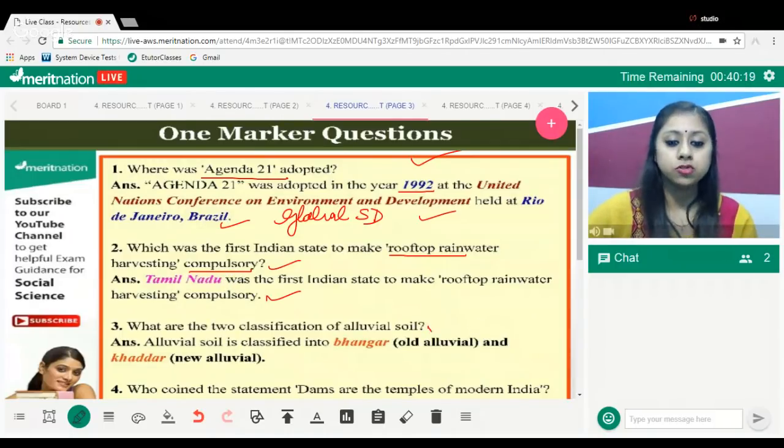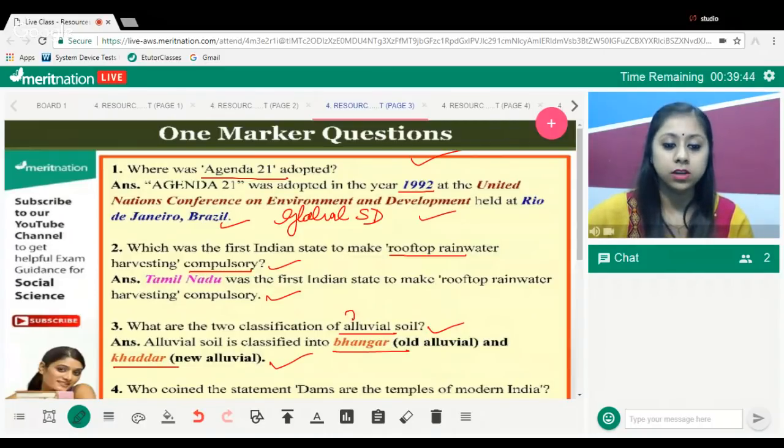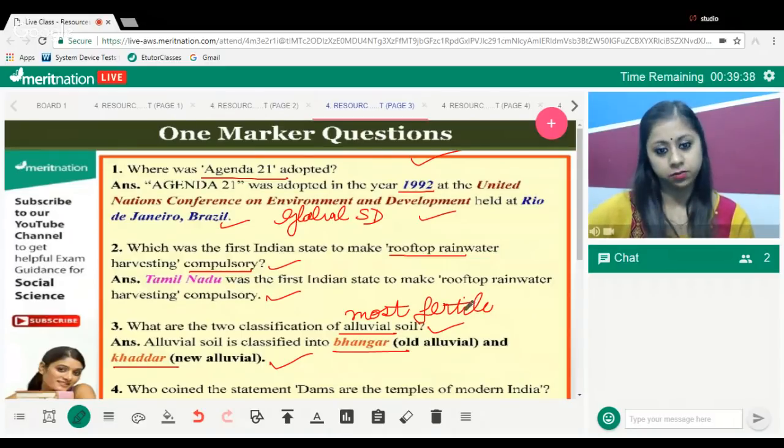Fine. The next question we have is the two classifications of alluvial soil. Which are the two classifications of alluvial soil? We have classifications of alluvial soil into Bhangar and Khaddar. Okay, if you recall the chapter, this we have also done in grade 9th, in the drainage chapter. Bhangar is the old alluvial soil and Khaddar is the new alluvial soil. And we all know that alluvial soil is the most fertile soil that we have.